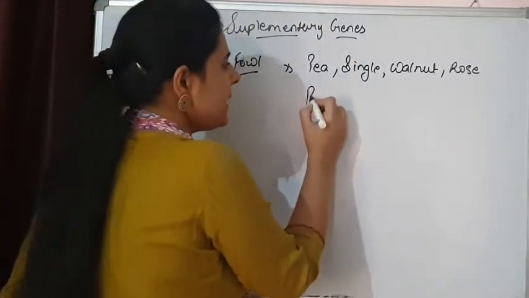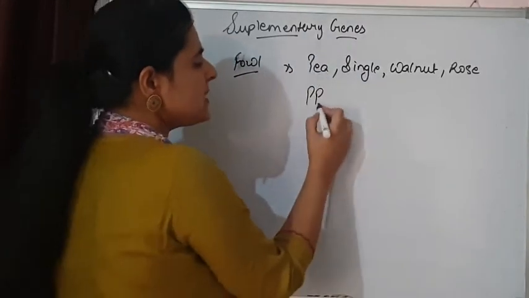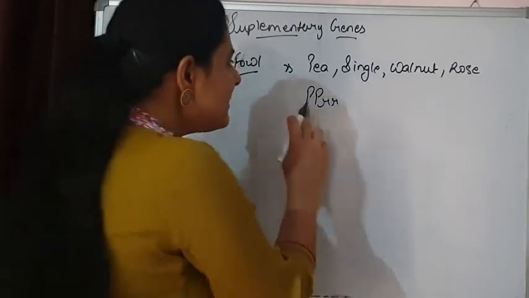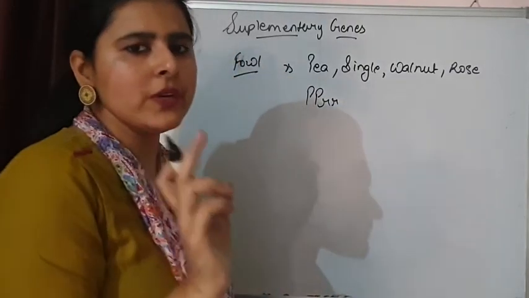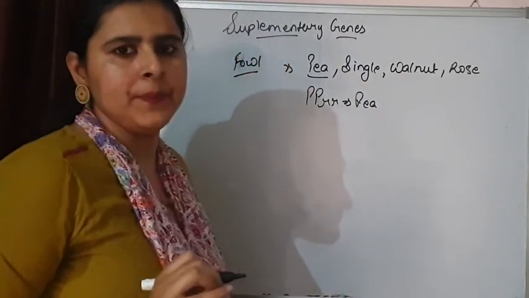See, if capital P is present and the other gene is recessive, then this P is going to give its expression and the comb will be pea type.